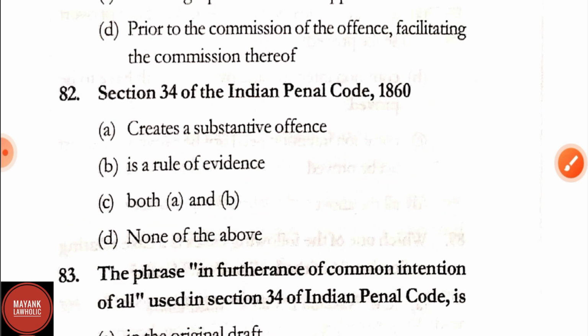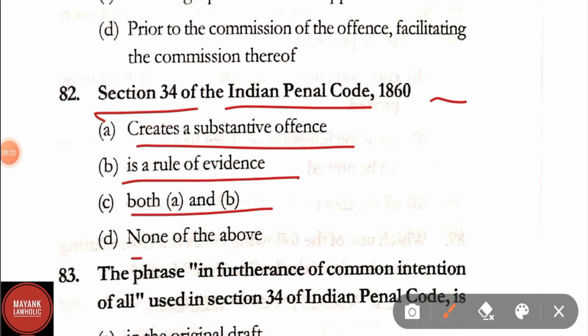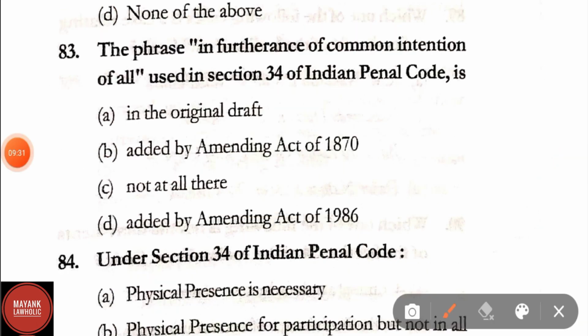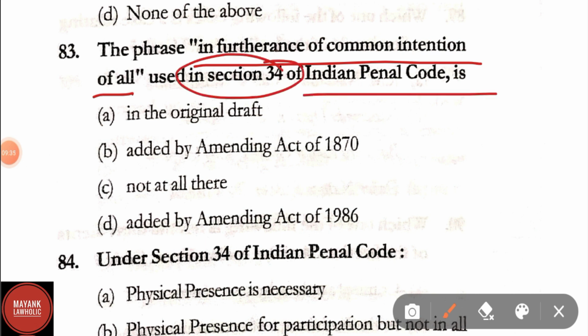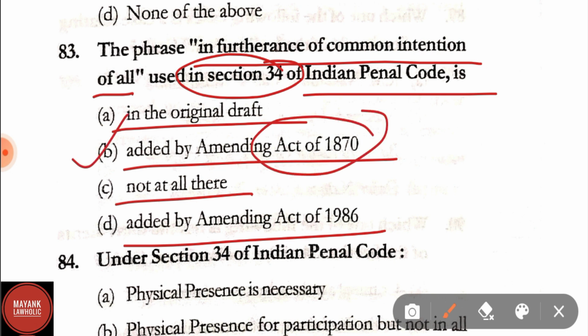Question number 82. Section 34 of IPC creates a substantive offence, is a rule of evidence, both A and B, none of the above. Correct answer is option B, that is a rule of evidence. Question number 83. The phrase in furtherance of common intention of all used in section 34 of IPC is A, in the original draft, B, added by amending act of 1870, C, not at all there, D, added by amending act of 1986. Here the correct answer is option B, that is added by the amending act of 1870.